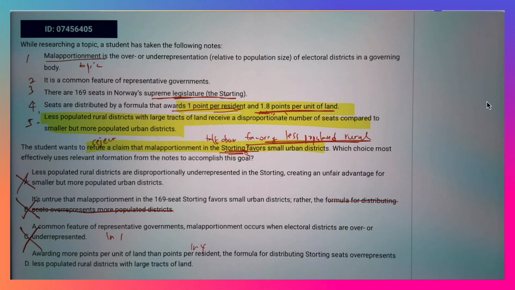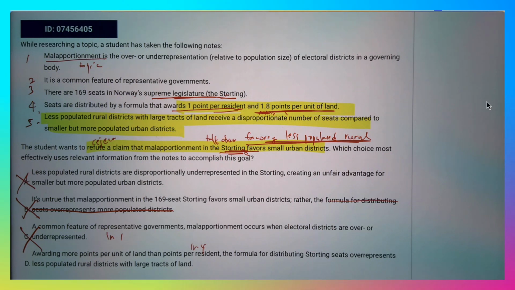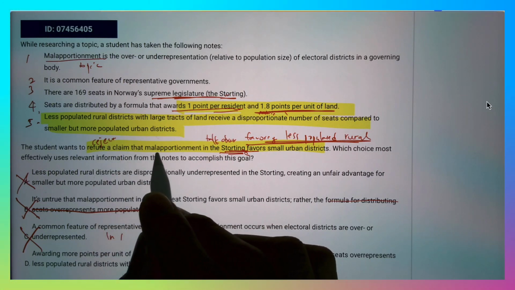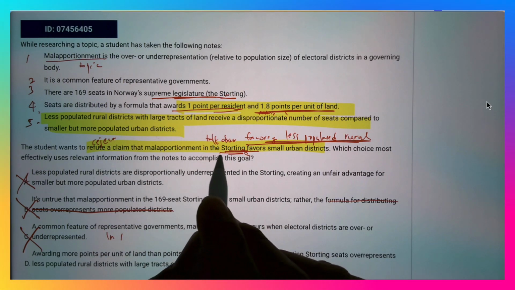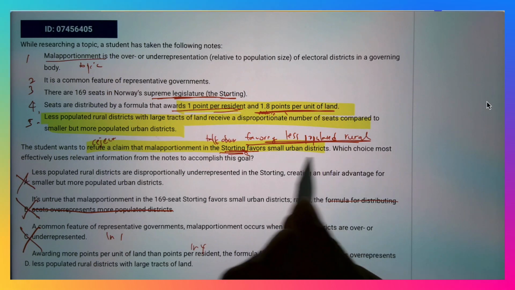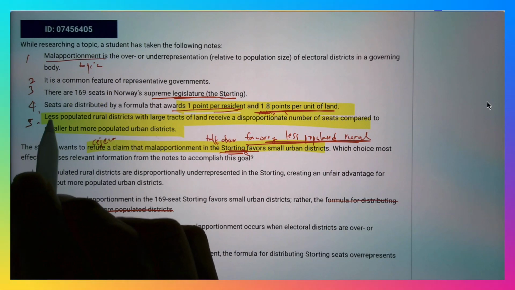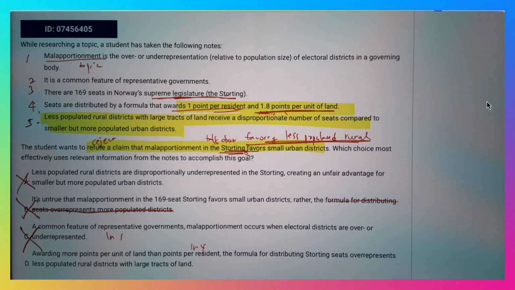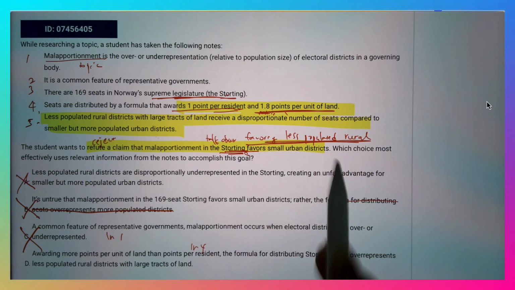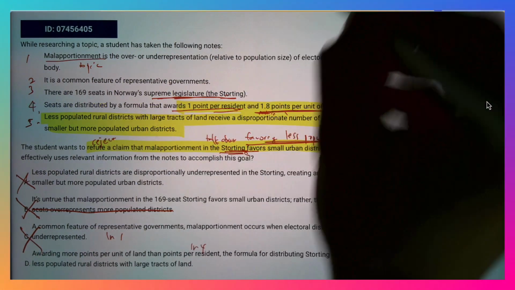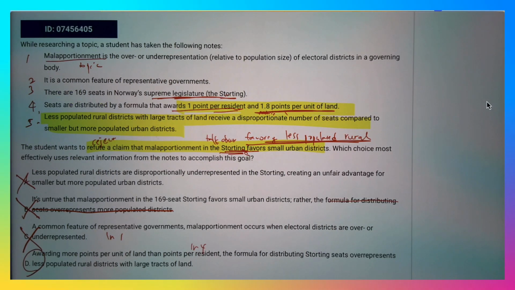The formula for distributing Storting seats overrepresents less populated rural districts with large tracts of land, and that does reject the claim about malapportionment favoring small urban districts. Urban is where you see more people, and no, like you saw in line 5, less populated rural districts with large land can overcome the population and take more seats in the legislative body. Oh, I was about to cross that out. Should be D. D is the correct answer. Okay.